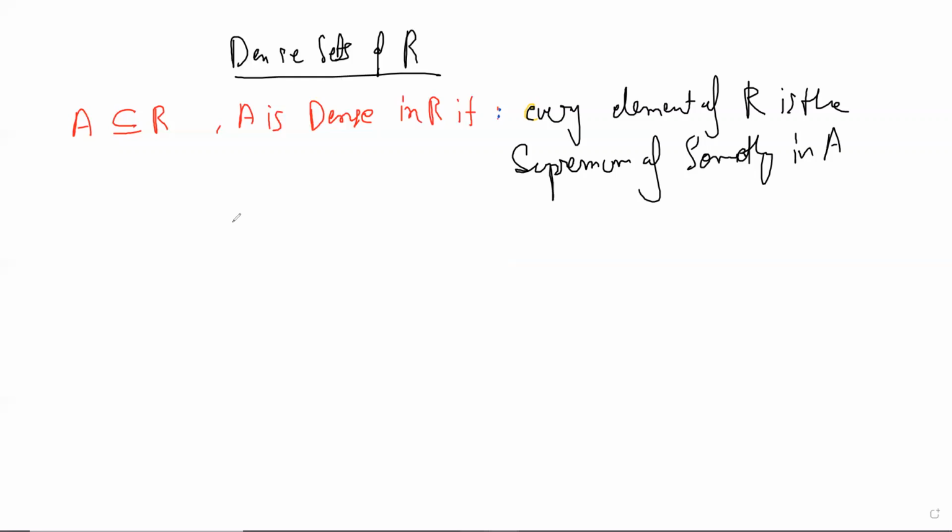Okay, let's see. So let me first give the intuition about what dense sets are. If something is dense in something, it means that it is everywhere. So when we say that an element is dense, what do we mean? We mean that if there is a space which that element occupies, then whatever fundamental particles we are considering, it's everywhere in that space. Whatever tiny piece of space you take, there is something of that matter there. For example, iron is dense, so its atoms are almost everywhere present in any piece of space you take. Okay, so here the space would be an open interval.